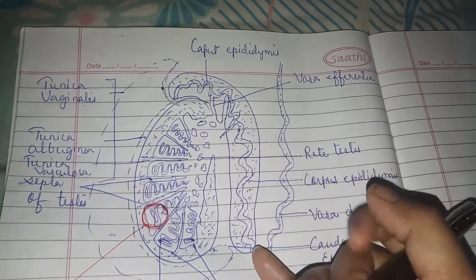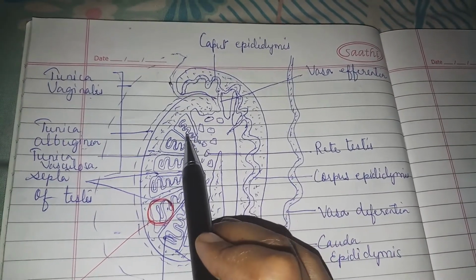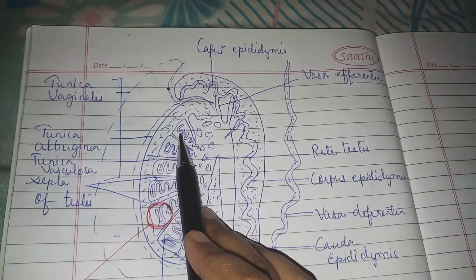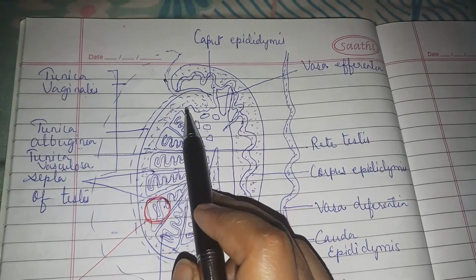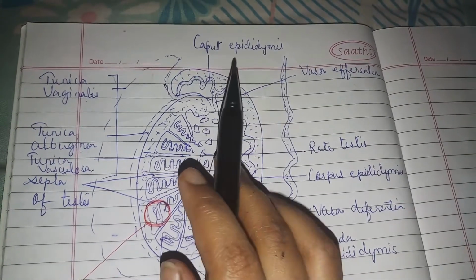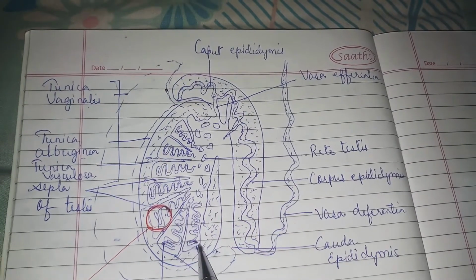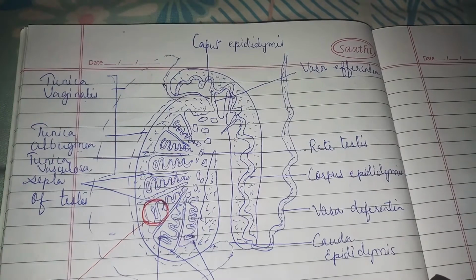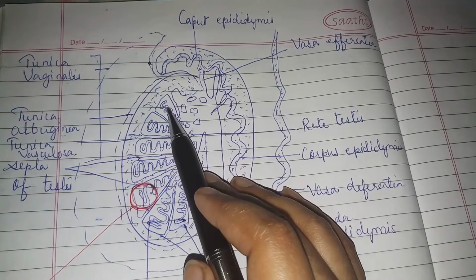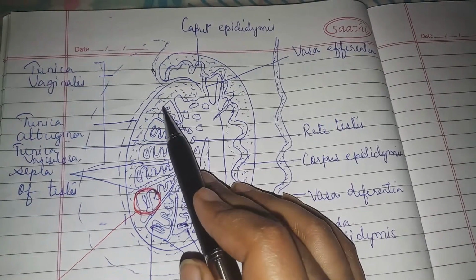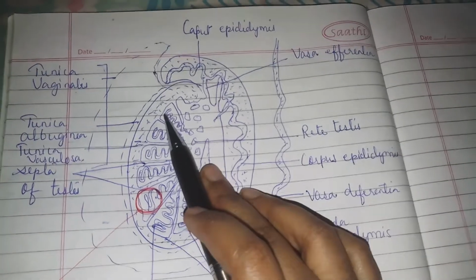Now, each testis, I mean both the testes, has 250 compartment-like structures. I have not drawn 250 compartments here, it is not possible to draw, so this is just a hypothetical diagram. One compartment, 2, 3, 4, 5, 6, 7, and in this way 250 compartments are there in the testes internally. Each compartment will carry a highly coiled structure.